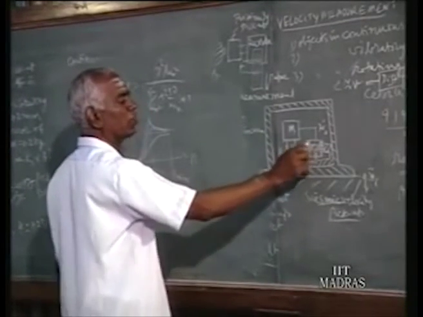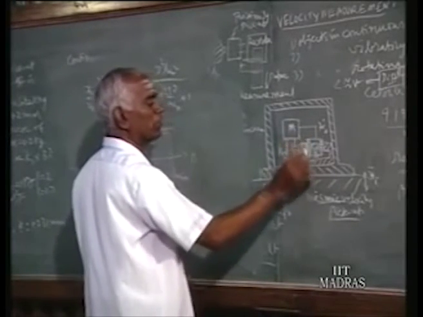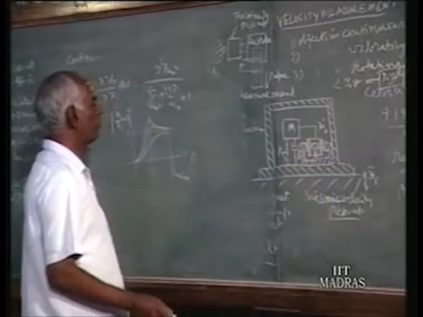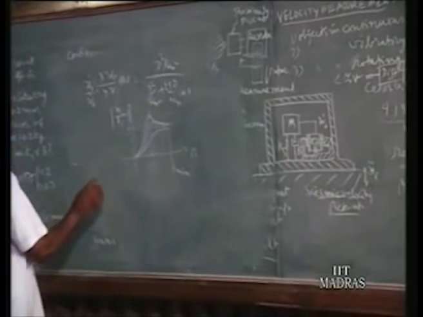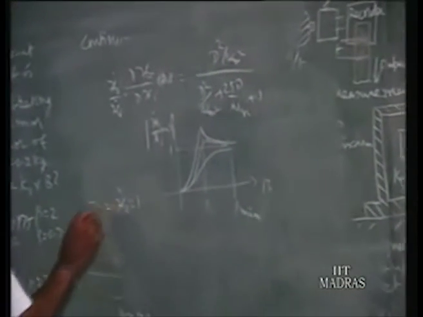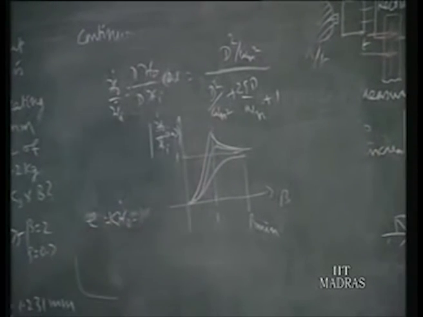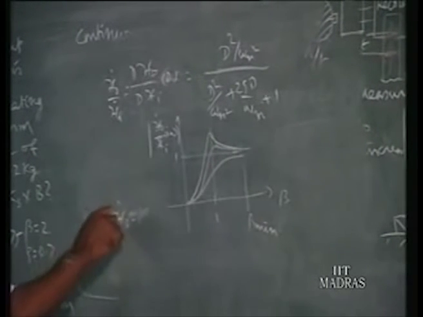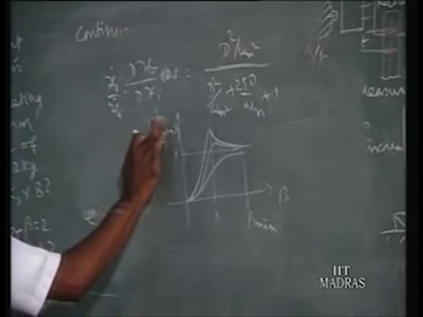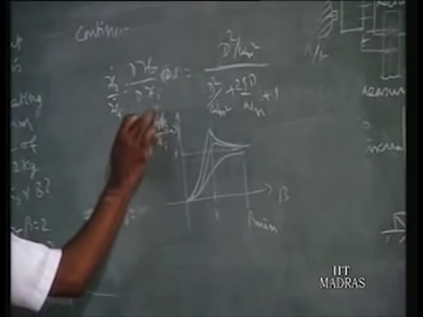Here the coil is connected to the mass, so the relative motion of this mass with reference to the frame is measured, as the magnet is fixed to the frame. The voltage output E is equal to k times xo dot. So you can write xo dot as E over k.